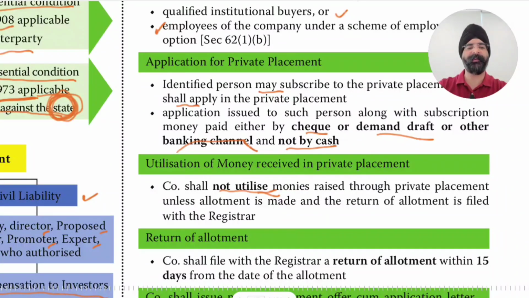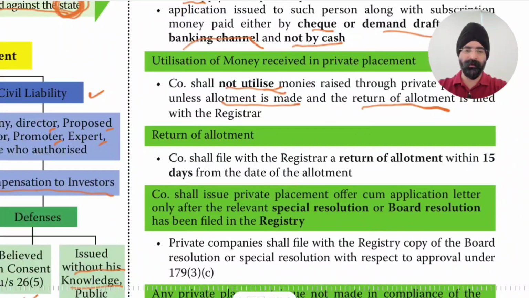That will remain in a separate bank account until allotment is made and return of allotment is filed with the registrar. Return of allotment: company shall file return of allotment within 15 days from the date of allotment.